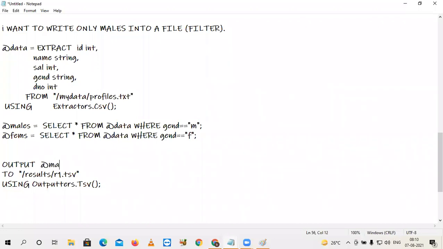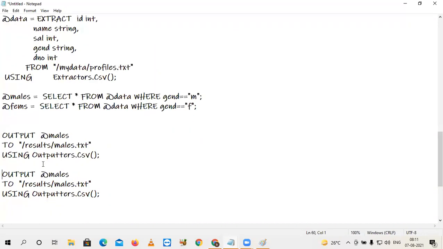All males I want to write into a separate file. Let's say the file name is males.txt. I want comma delimited. And one more file. All females I want to write into a separate file. Output fems, to give the different file name. Let's say fems.txt. Same as CSV.